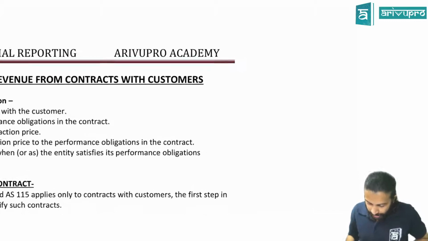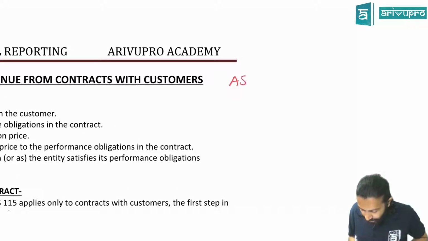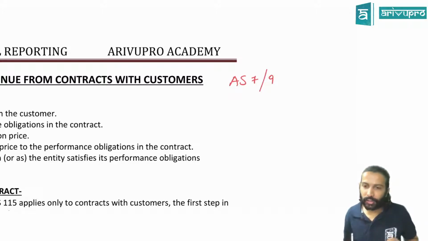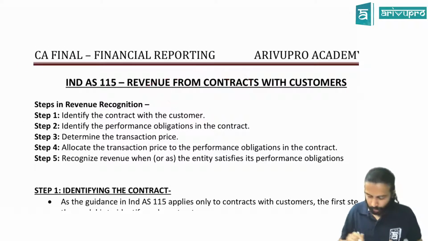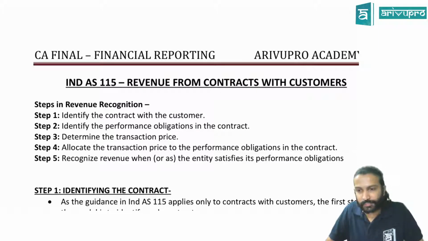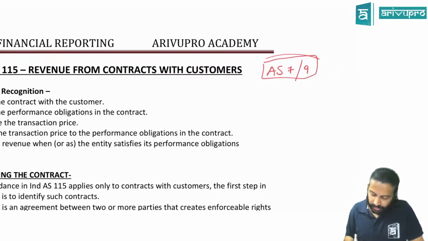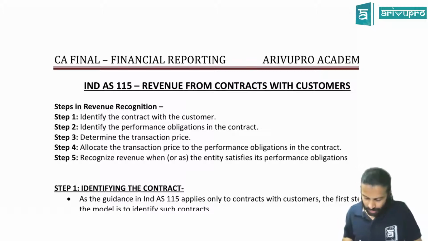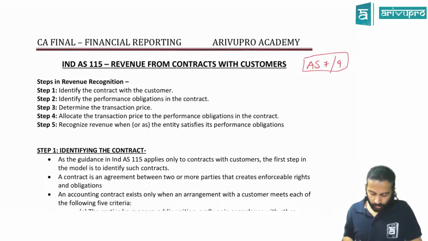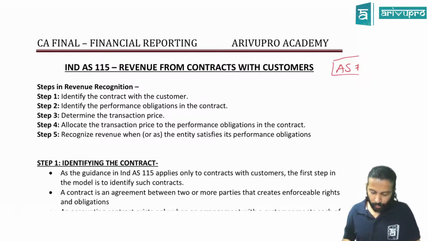In your CA Intermediate, you studied Accounting Standard 7, that was construction contracts, and Accounting Standard 9, that was revenue recognition. Now these two have been merged to form Ind AS 115, revenue from contract with customers. Earlier, even in Ind AS, these two were separate. Now it has been amended and you have the combined standard. So that is the overview.